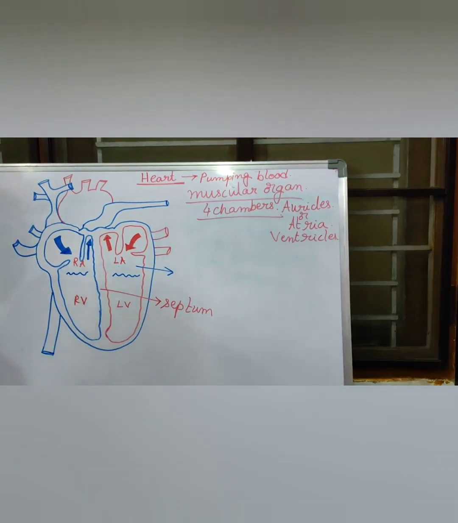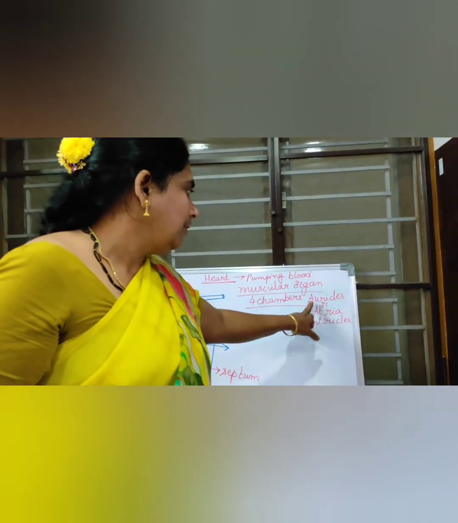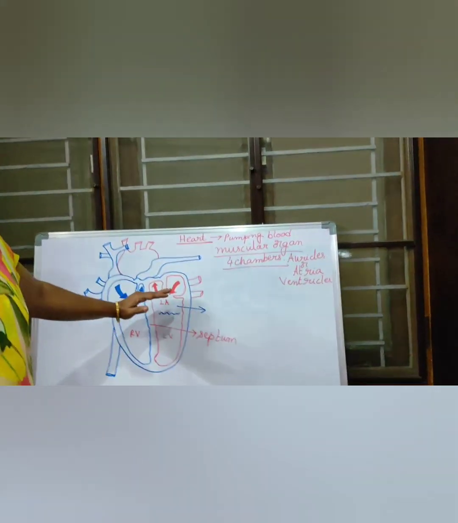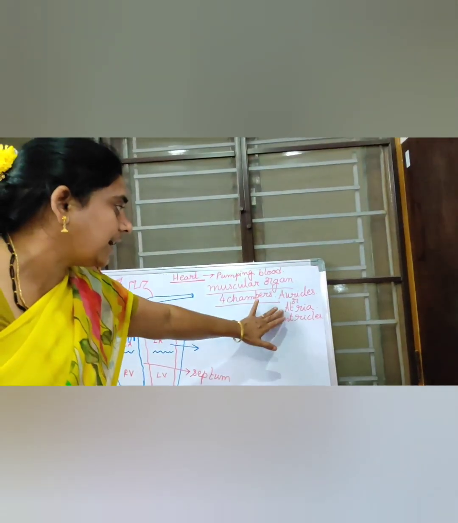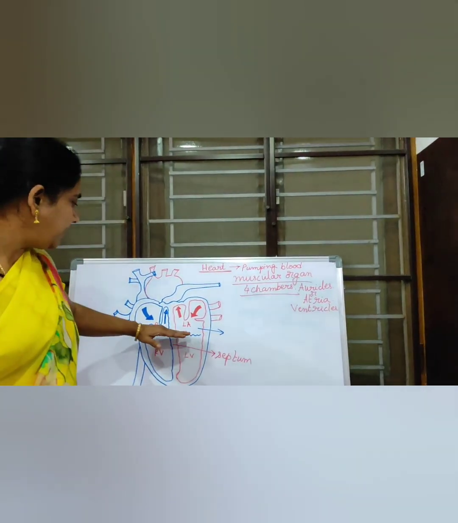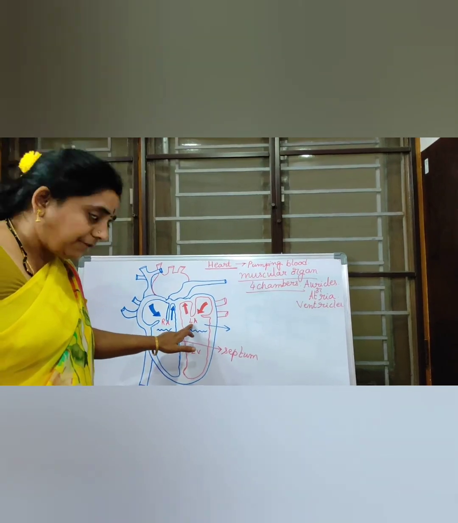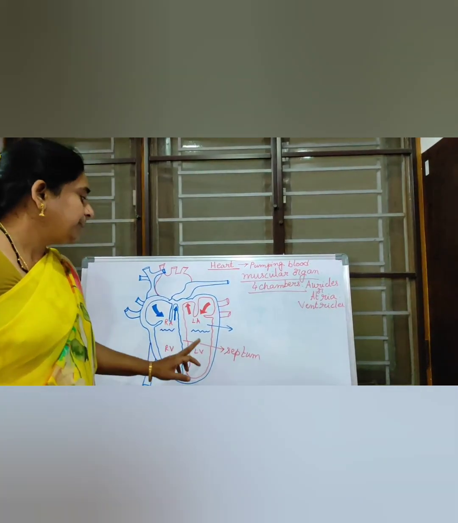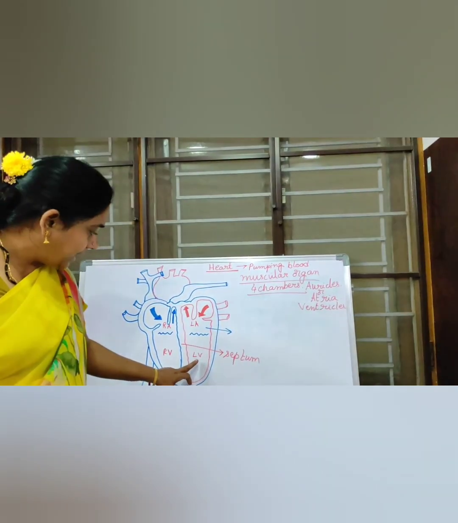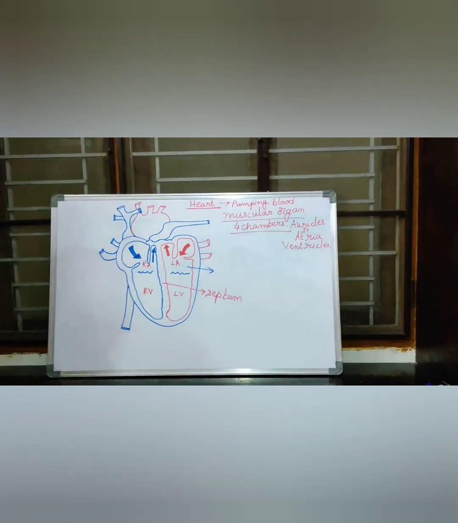So how many chambers are present in our heart, children? 4 chambers are present in our heart. What are those? Upper two chambers are called as auricles or atria, and lower two chambers are called as ventricles. And upper two chambers are divided as left auricle, right auricle. And the lower two chambers are divided as left ventricle, right ventricle, children.